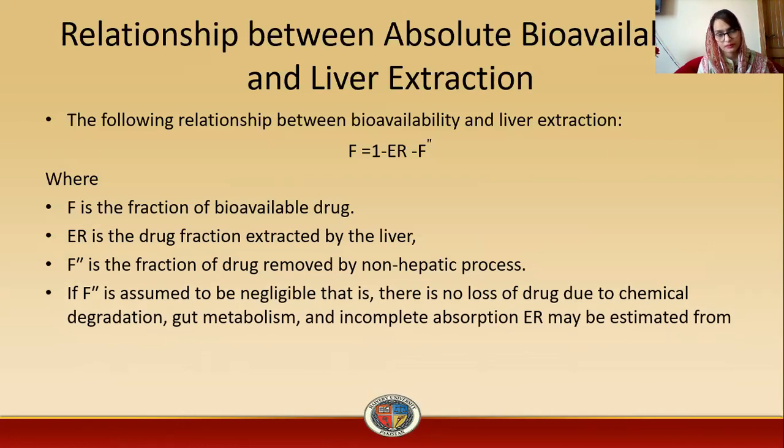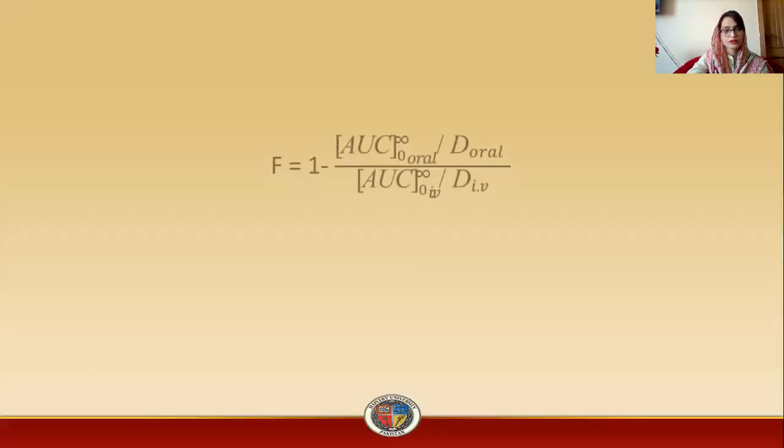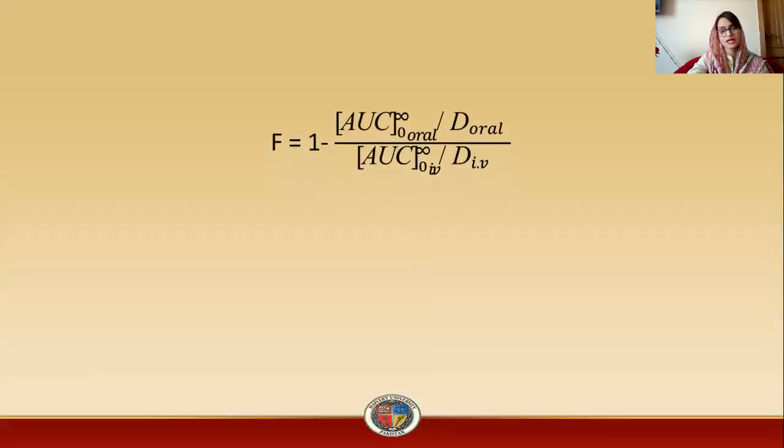The extraction ratio may be estimated from F equals 1 minus ER. So F is equal to AUC from 0 to infinity oral divided by dose oral, divided by AUC from 0 to infinity IV divided by dose IV.